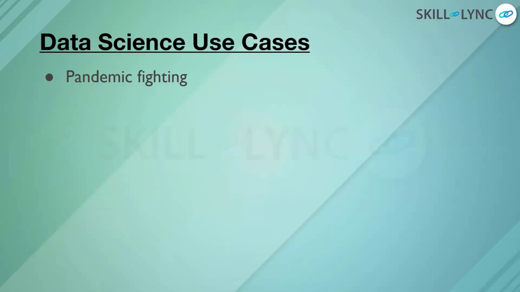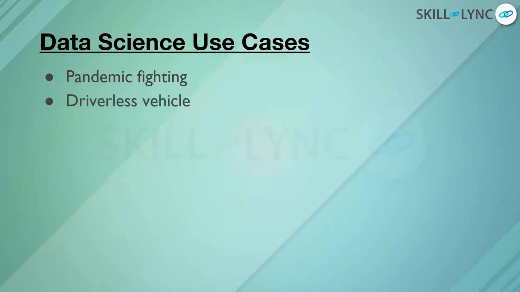Health organizations identified that they might require this kind of medicine and this many beds. They were preparing railway hospitals, converting colleges into hospitals. All of it was happening with predictive analysis. This was the case of pandemic fighting.